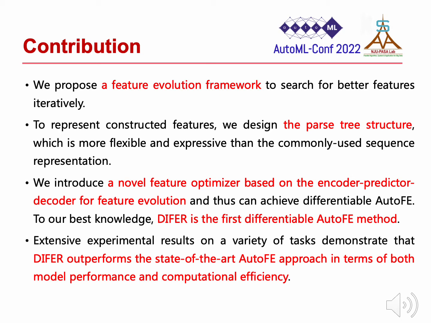To the best of our knowledge, DIFER is the first differentiable AutoFE method. Extensive experimental results on a variety of tasks demonstrate that DIFER outperforms the state-of-the-art AutoFE approaches in terms of both model performance and computational efficiency.